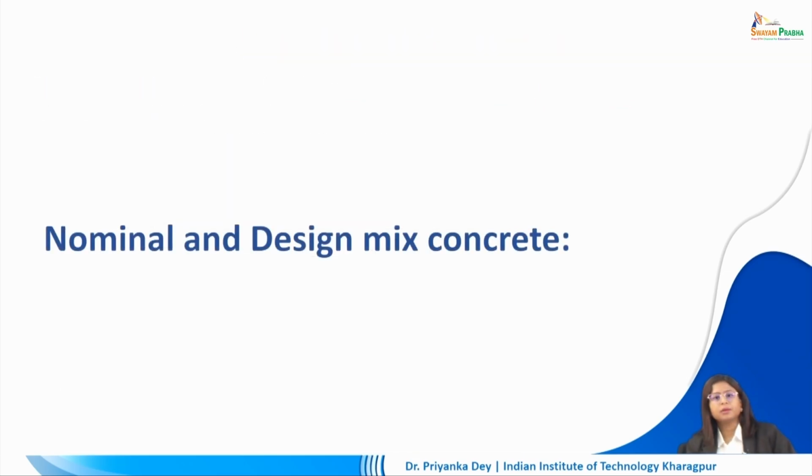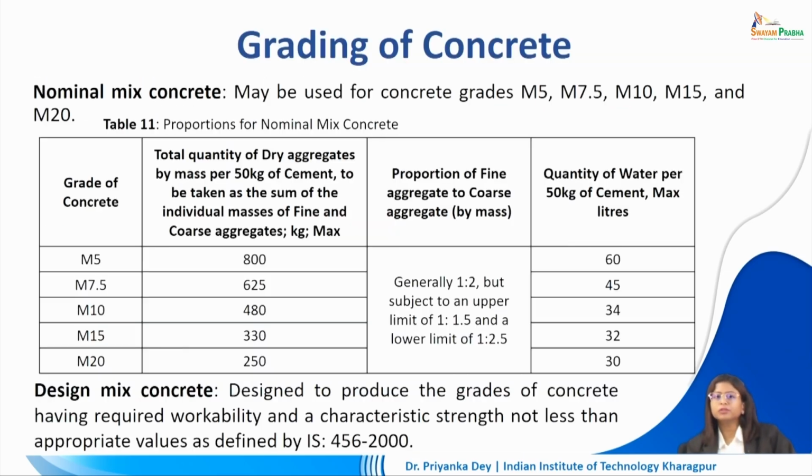Let's talk a little bit about the nominal and design mix of concrete. Nominal mix concrete may be used for concrete grades M5, M7.5, M10, M15 and M20. When we are proportioning the nominal mix concrete, we take the total quantity of dry aggregate by mass per 50 kg of cement to be the sum of the individual masses of fine and coarse aggregates put together, and the maximum amount of this mixture of dry aggregates that we can take in mass per 50 kg of cement.